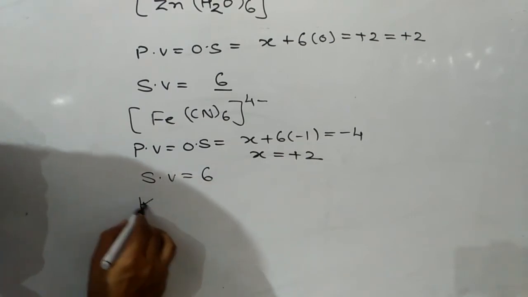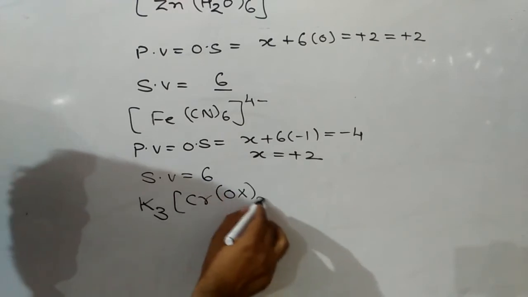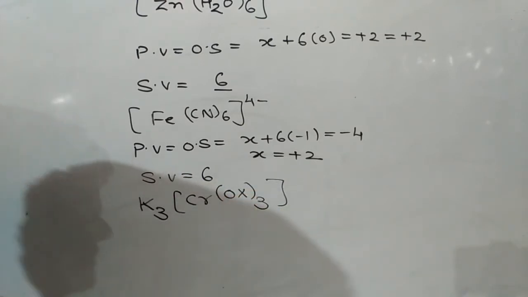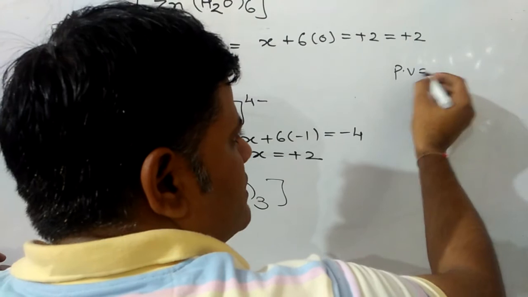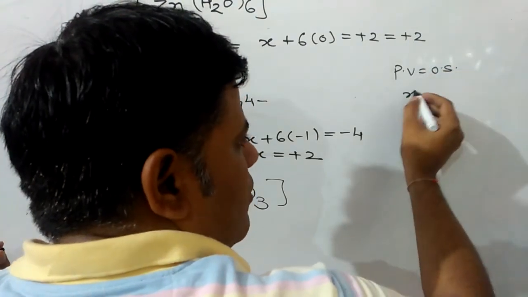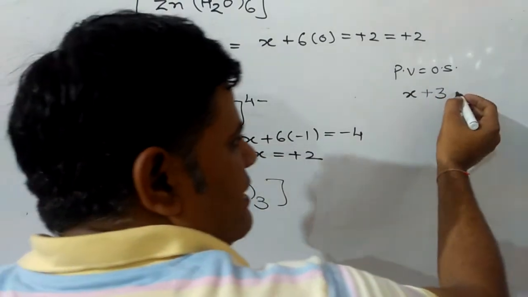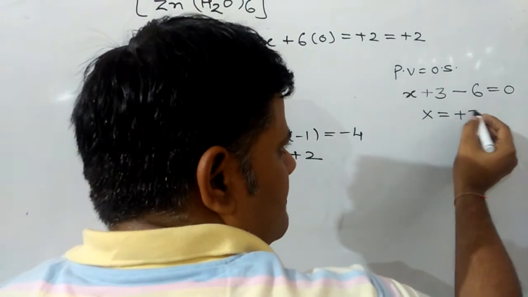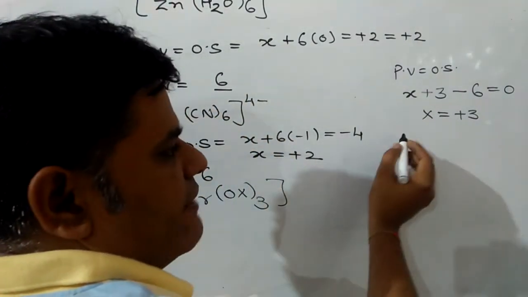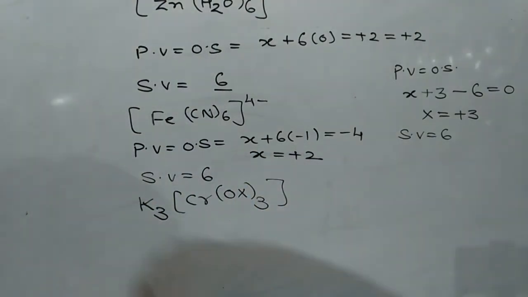Next question: K3[Cr(ox)3]. Ox3 means oxalato. We have to find the primary valency and secondary valency of chromium. Primary valency equals the oxidation number. Let the oxidation number of chromium be x, potassium plus 3, oxalate minus 6, equal to 0. So x comes out to be plus 3. Similarly, the secondary valency will be 6, because one oxalate ion has 2 donor sites in it.